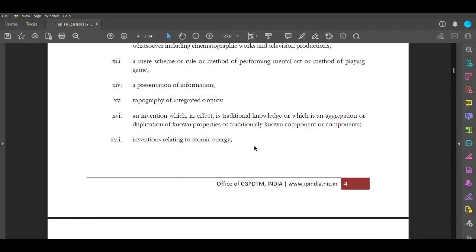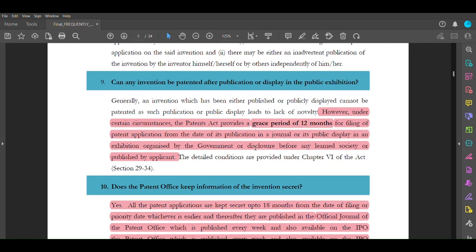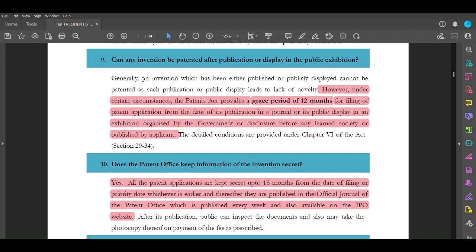Now let's come to this point: can any invention be patented after publication or display in a public exhibition? Yes. However, generally, an invention which has been either published or publicly displayed cannot be patented.